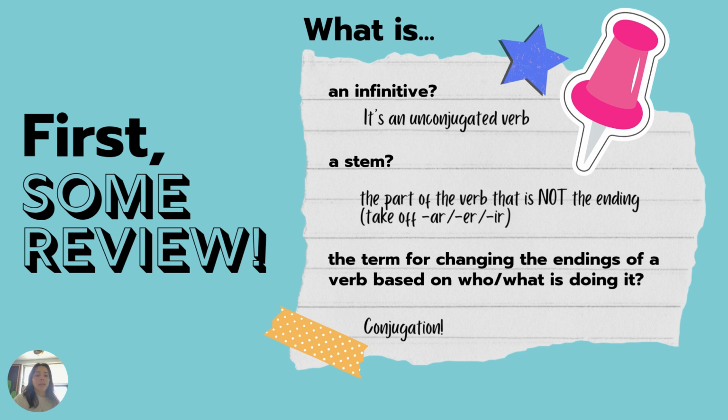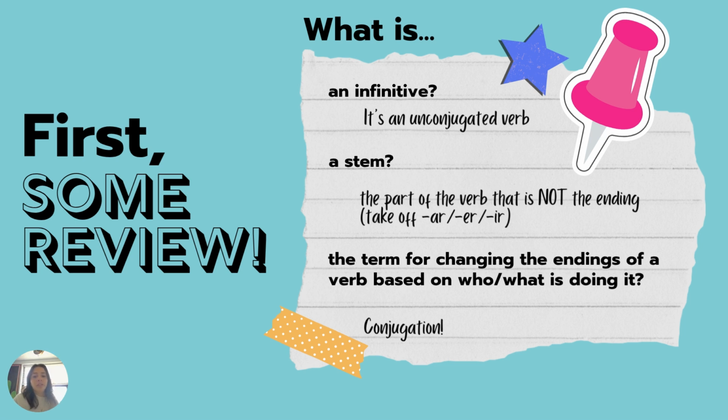So, when looking at the parts of a verb, you have a stem and you have an ending. The stem is the part of the verb that is not AR, ER, or IR. The ending is the AR, ER, or IR. So if we take the same verb, hablar, the stem is HABL, habl, because that is what you have left if you take off that AR.